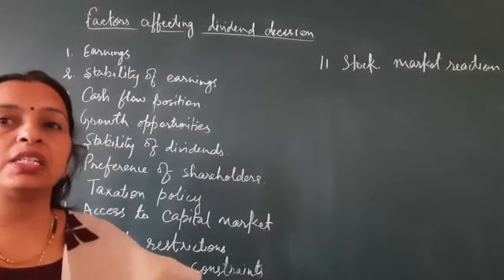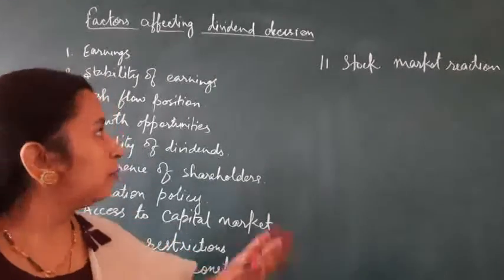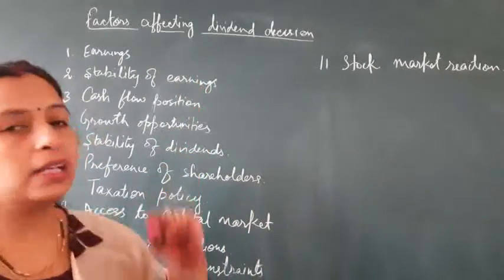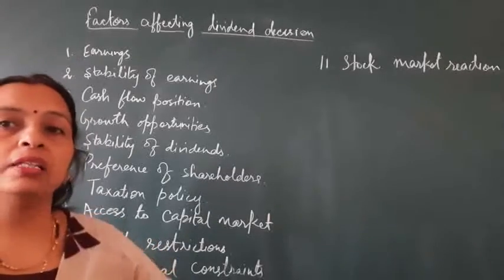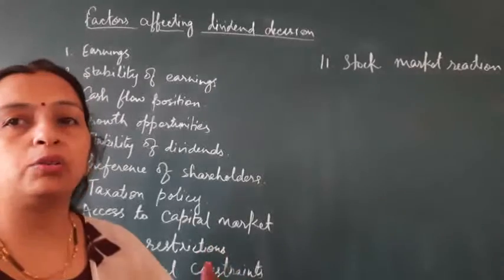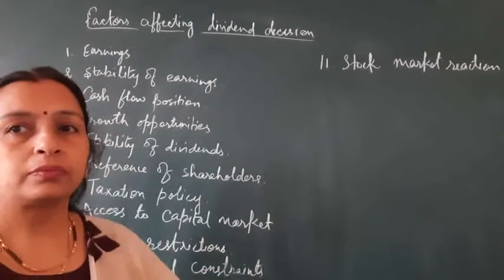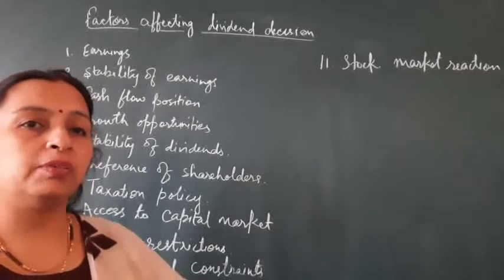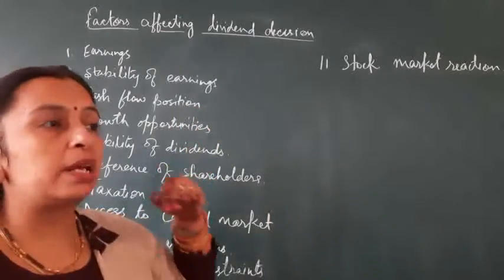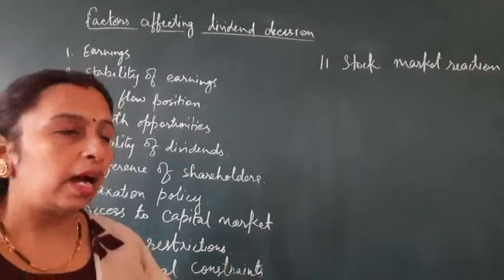So the company declares a high rate of dividend if the earnings are more, and less dividend if the earnings are less. This is the first factor. Second is the stability of earnings. A company having stable or smooth earnings prefers to declare a high rate of dividend. If the earnings are very unstable, then the company will declare a low rate of dividend.